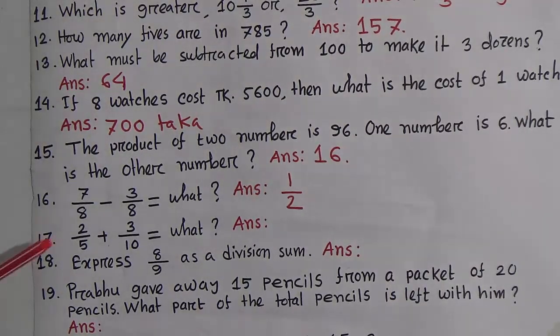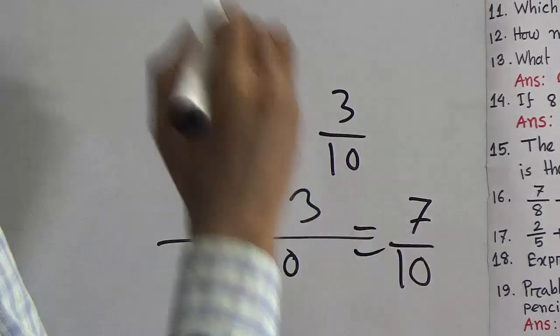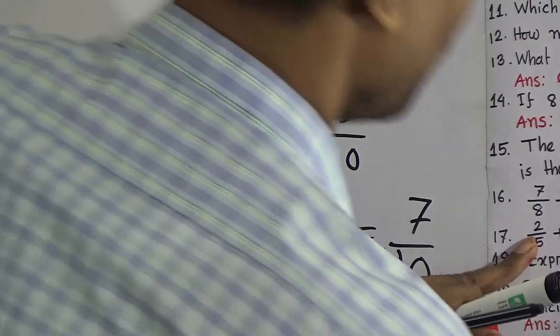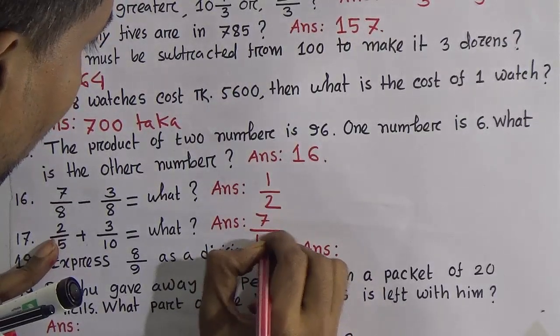Now look, question number 17. 2 by 5 plus 3 by 10 is equal to what? The LCM of 5 and 10 is 10. Then divide 10 by 5, you get 2. 2 twos are 4. Divide 10 by 10, you get 1. 1 three is 3. That means 7 by 10. So our answer will be 7 by 10.